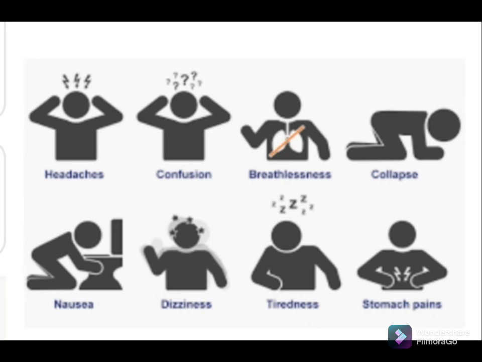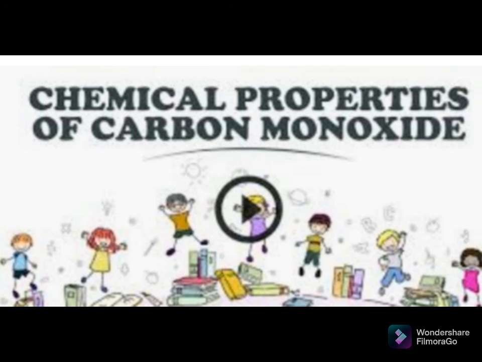So what are the chemical properties of carbon monoxide? It is not decomposed by heat. It is neutral to litmus paper. Means when you check carbon monoxide using litmus paper, there is no change in blue or red litmus paper. It indicates that it is neutral in nature. When carbon monoxide burns, it gives a blue colored flame of carbon dioxide. This reaction also releases heat. It is a good reducing agent. It is used to reduce metal from its oxide.